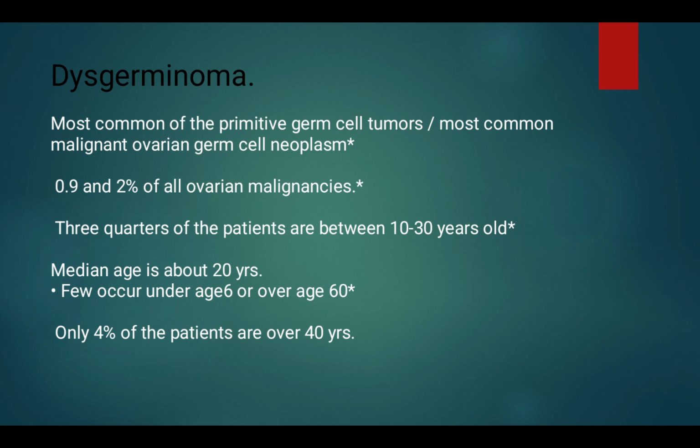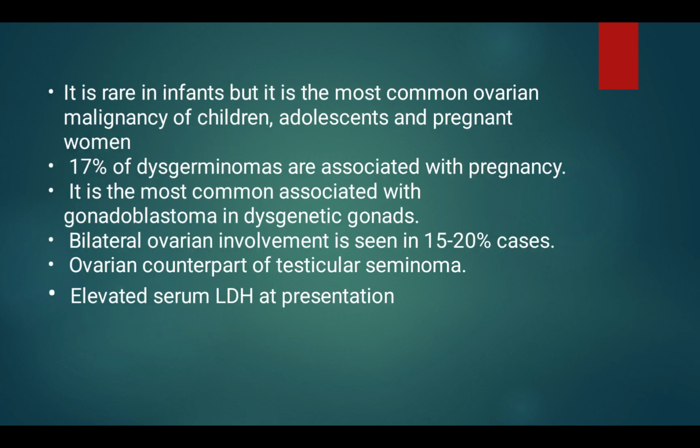Primitive germ cell tumors. In that, dysgerminoma is the most common primitive germ cell tumor and the most common malignant ovarian germ cell neoplasm. Between 0.9 and 2% of all ovarian malignancies are dysgerminoma. Three-quarters of patients are between 10 and 30 years old. Median age is about 20 years. Few occur under age 6 or over age 60. Only 4% of patients are over 40 years.